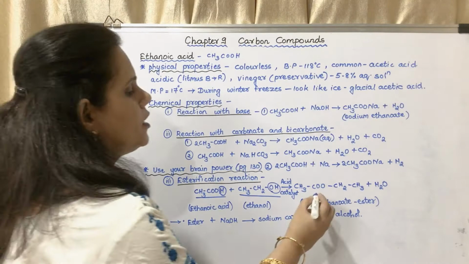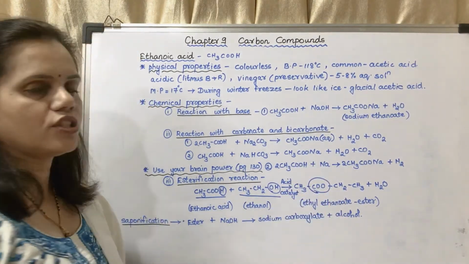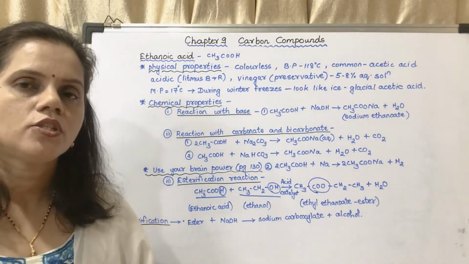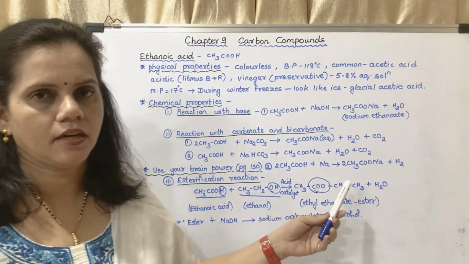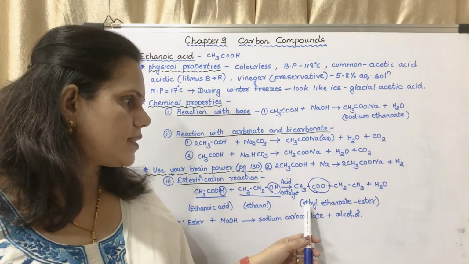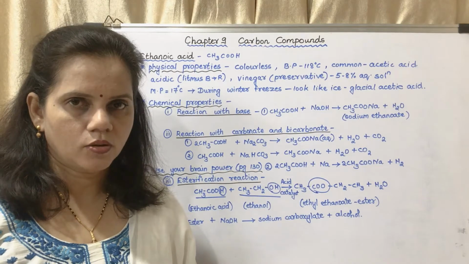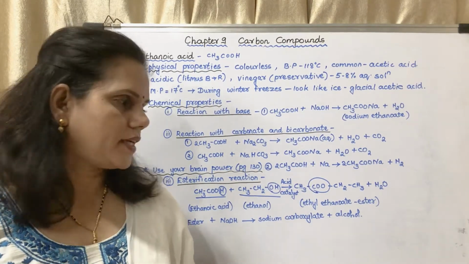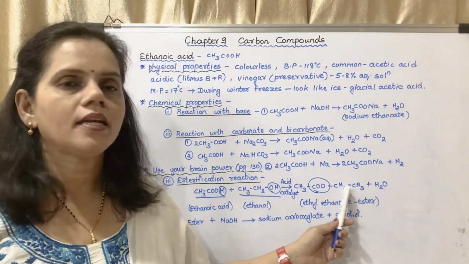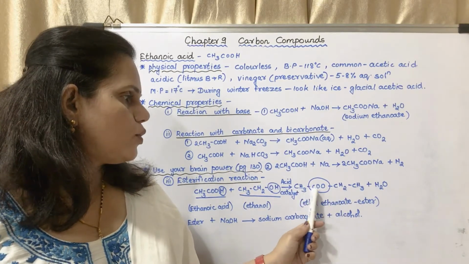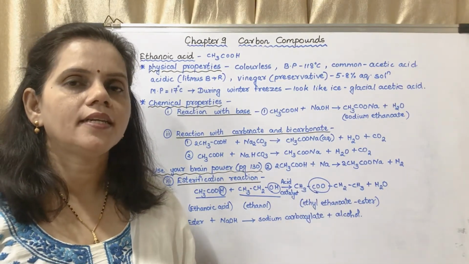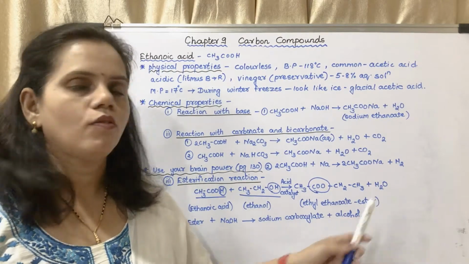This is an ester. You may see that it is having the functional group COO in the middle, so that is why it is an ester. What is the name of the ester? It is ethyl ethanoate. This is the ethyl group. There are two carbon atoms, so it is ethyl ethanoate plus water.